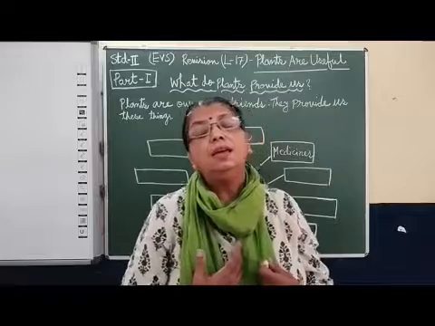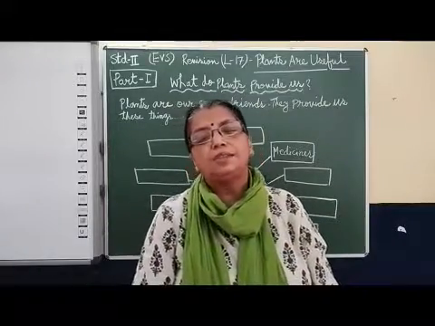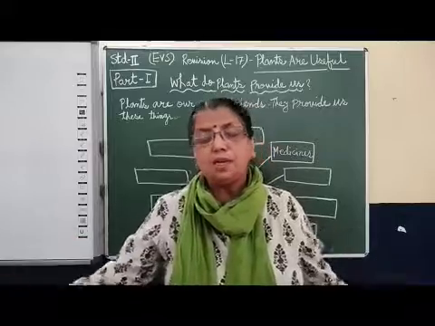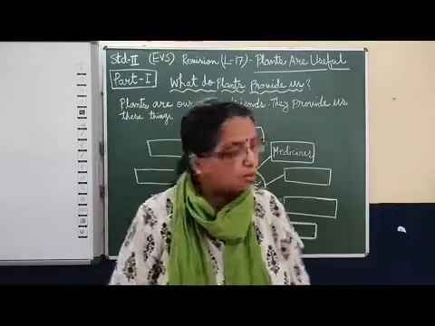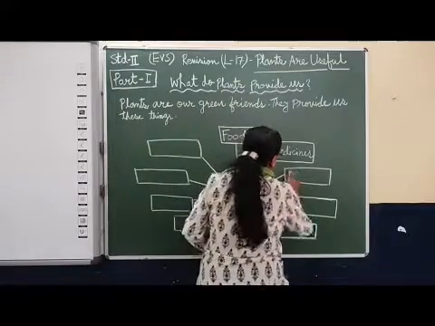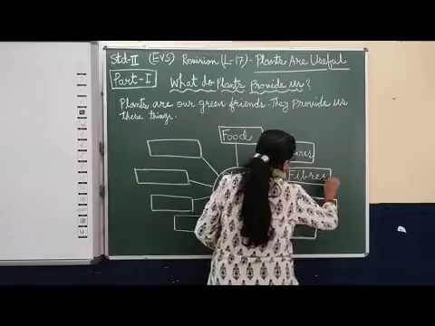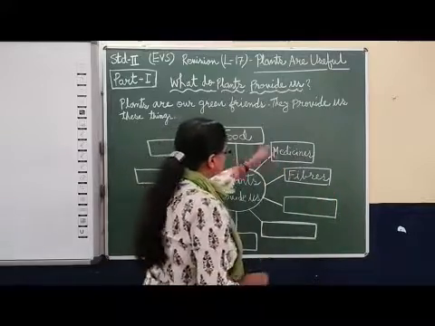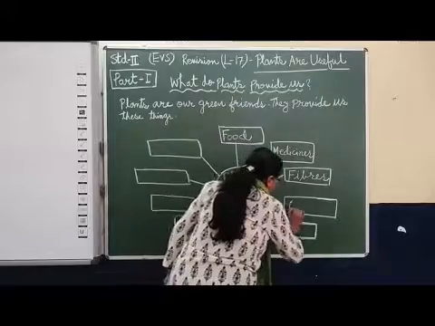We are making cotton dresses from that. From jute, we are making purses, bags, many other items also. So we write here: food, medicine, fibers.